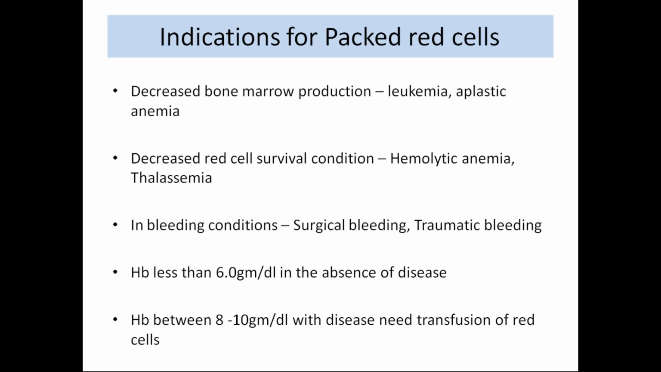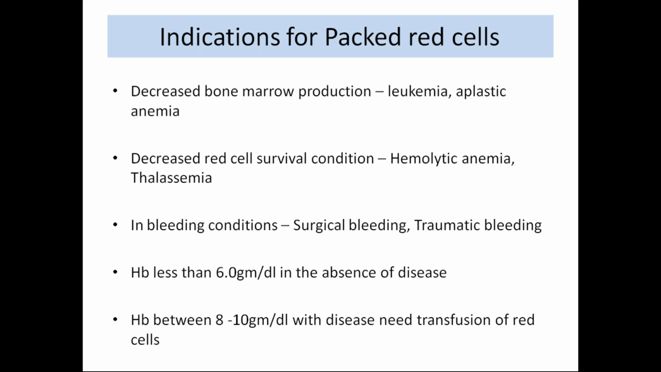So the indications for packed blood cells, that is when it is given. In decreased bone marrow production, in leukemia and aplastic anemia, it is given. Decreased red cell survival indicates conditions such as hemolytic anemia and thalassemia. These you may be knowing from physiology and pathology, and in all these conditions you will be giving it. Also in bleeding conditions such as surgical bleeding and traumatic bleeding.